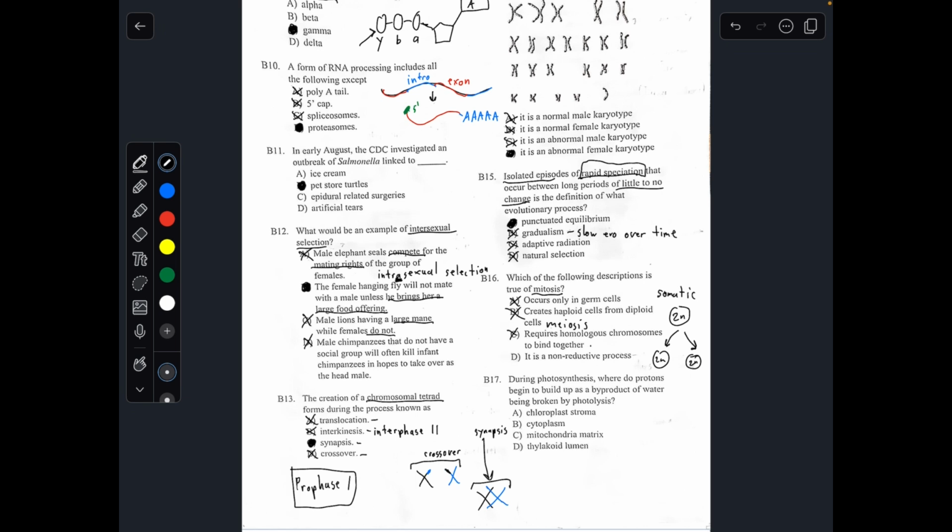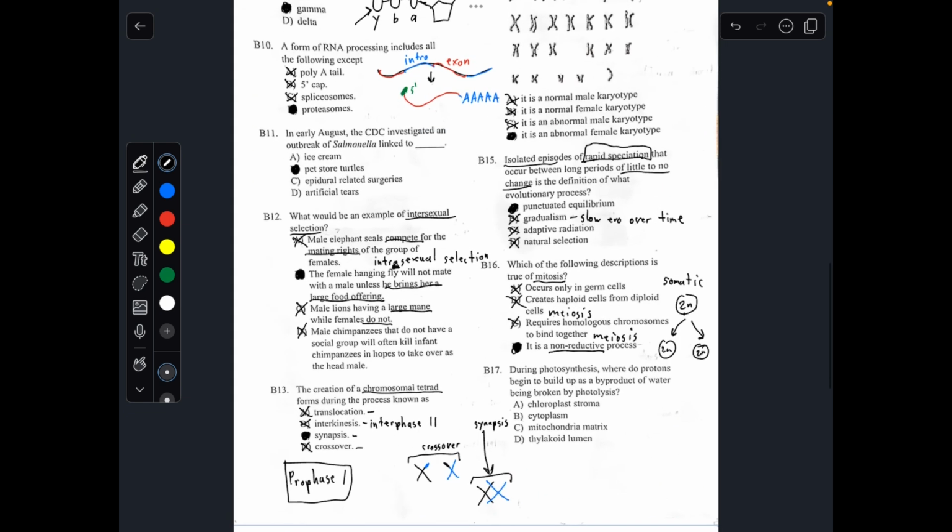And letter C is also talking about meiosis, requiring homologous chromosomes to bind together. Just a fun fact, this is kind of describing number 13, which we did earlier. But letters B and C describe meiosis. A non-reductive process is when the number of chromosomes does not change. So initially it was 2N chromosomes. At the end it's 2N chromosomes. So the number of chromosomes stayed the same. The answer to number 16 is going to be D.